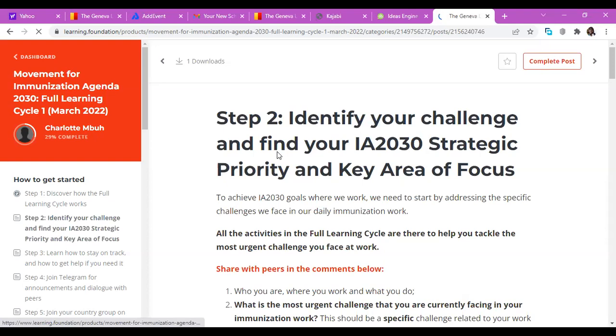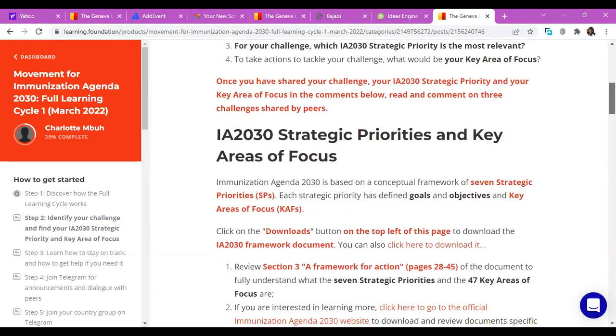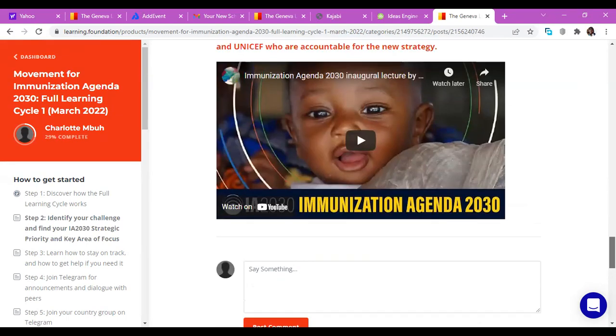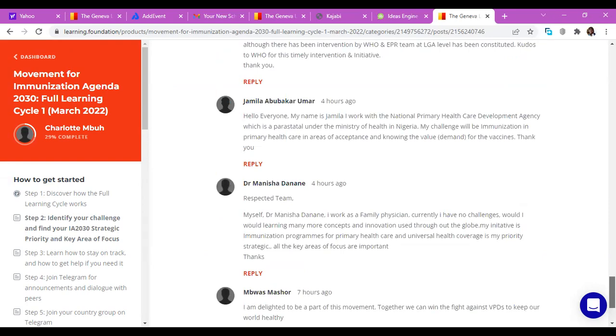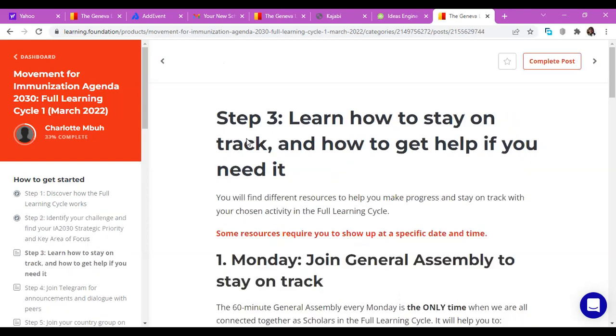And step 2 says, identify your challenge and find your IA2030 strategic priority and key area of focus. So I will take the time and go through all the information that is here and watch the video if I have more time. If not, I'll leave my comments in the chat that identify my challenge. And then once I'm through with that, I click on complete post. Once I click on complete post, it shows post completed. And then I'll click on this arrow to go to the next step. Once I click on the arrow, I see my percentage has moved from 29% to 33%. So there is progress.